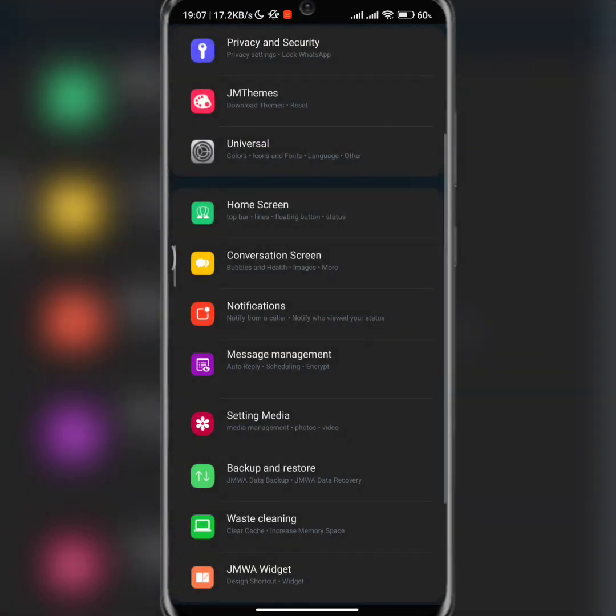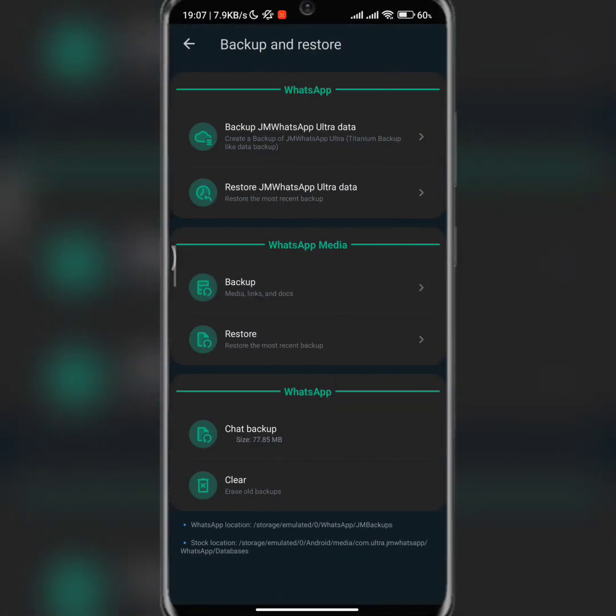So let's leave here, and here is the backup. From here you can back up your data and restore your data. How do you locate your backup data? Go to your phone, open your file manager, go to Android, go to media, go to com.ultra.gm WhatsApp, go to WhatsApp, and then you find your database.